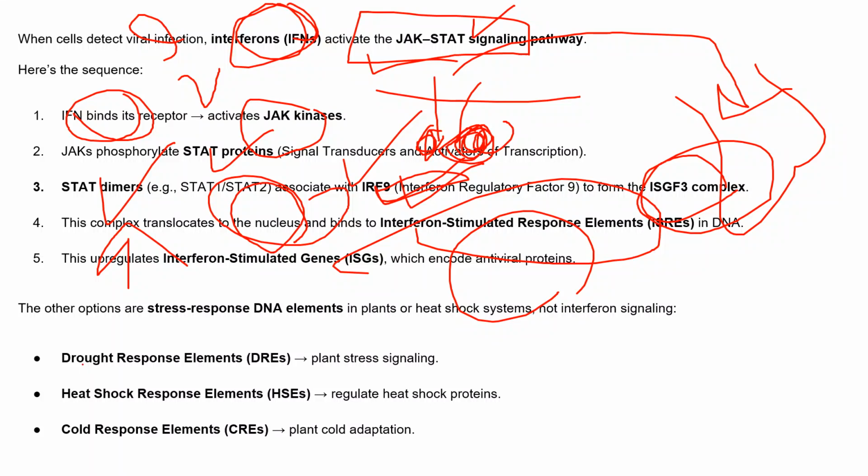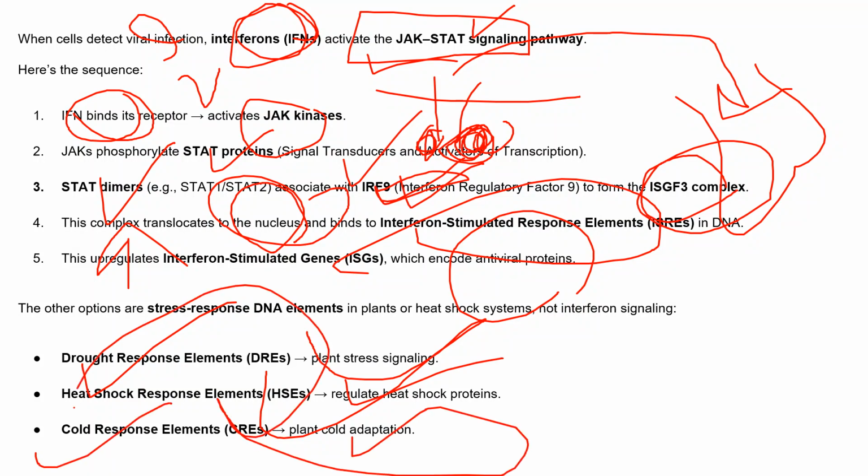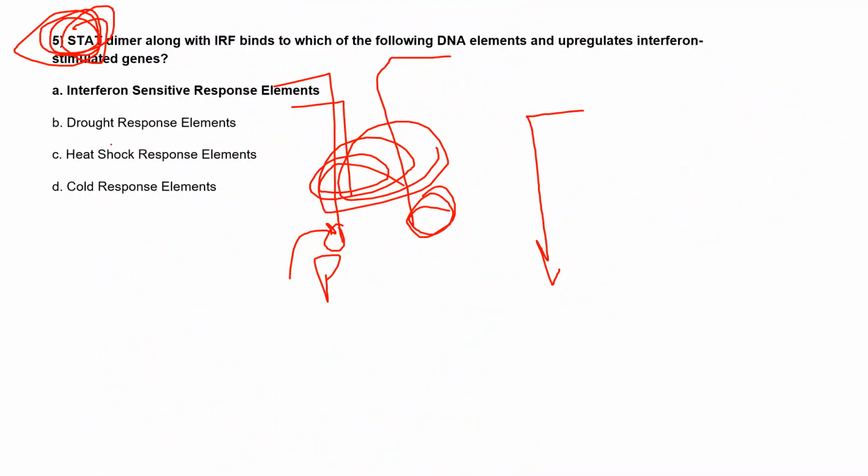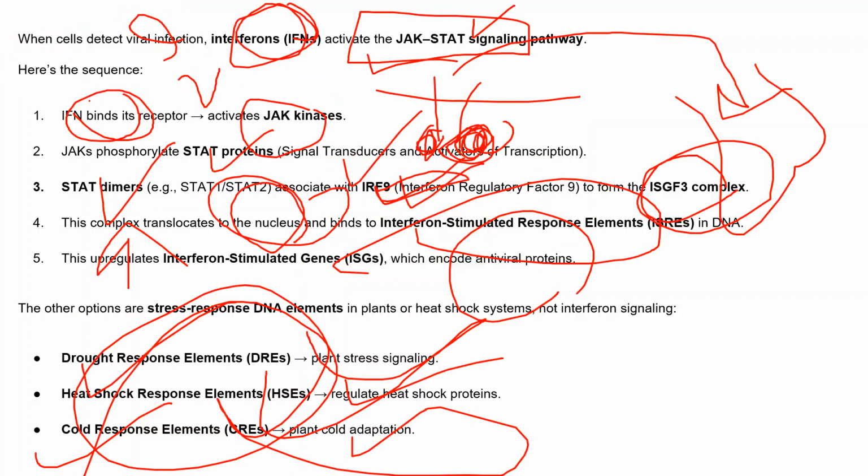So the other options: drought response, we don't have these elements; mostly they come under plant stress signaling. Heat shock, as the name suggests, regulates the heat shock proteins, HSPs and all. Cold response elements help in the cold adaptations. So all these three options we can eliminate easily, because drought will not come under this, it will help in the plant and all. Heat shock helps in the heat shock proteins, and the cold response helps in the cold adaptations. So only the STAT dimerization and the interferon help in this upregulation with these elements, interferon sensitive response element.